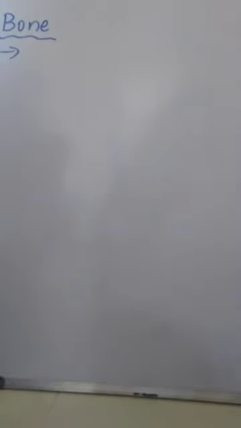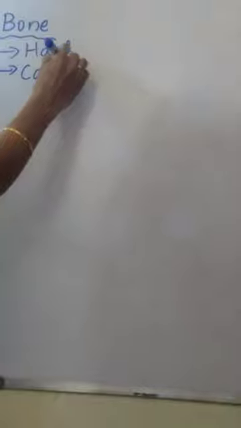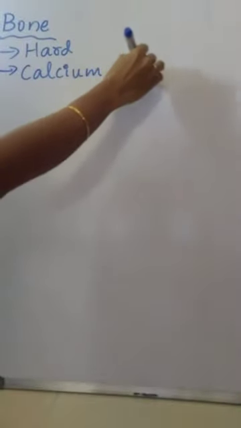The next skeletal tissue is bone. Bone has hard and non-pliable ground substance. Compared to cartilage, bone is hard. It is hard and it contains non-pliable ground substance. It is rich in calcium salts. Bone is rich in calcium salts.